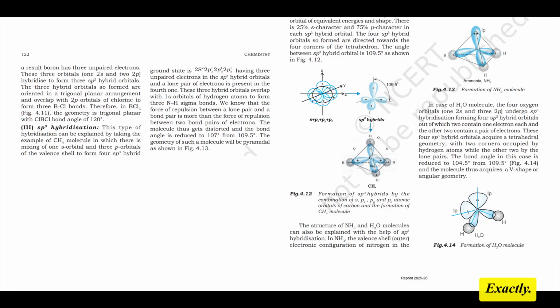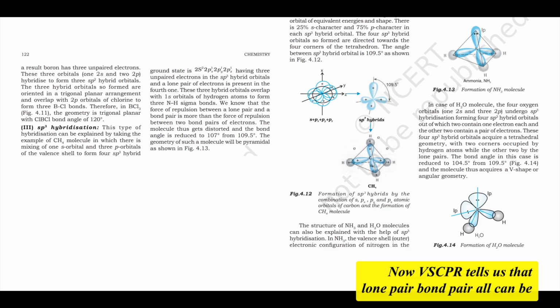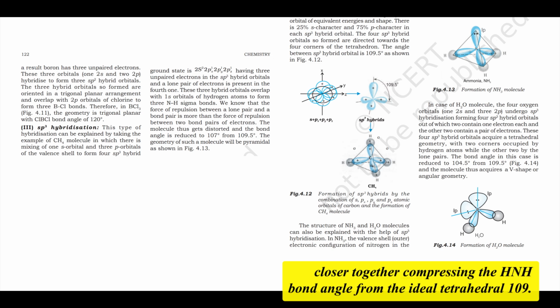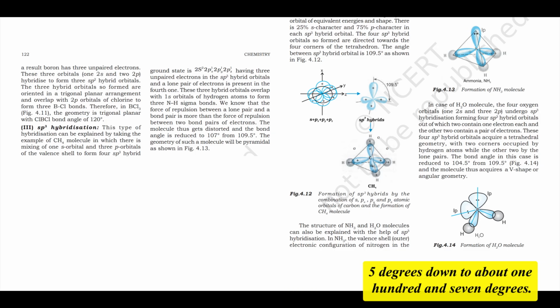Expert: Exactly. Now, VSEPR tells us that lone pair-bond pair (LP-BP) repulsion is stronger than bond pair-bond pair (BP-BP) repulsion. This extra repulsion from the lone pair pushes the 3 N-H bonding pairs slightly closer together, compressing the H-N-H bond angle from the ideal tetrahedral 109.5 degrees down to about 107 degrees. The resulting molecular shape, the arrangement of atoms, is trigonal pyramidal.